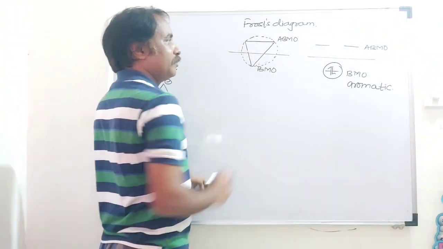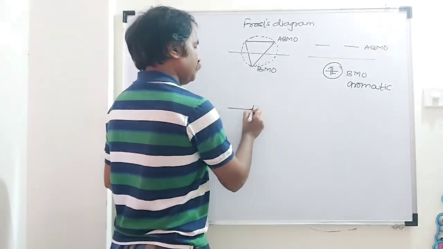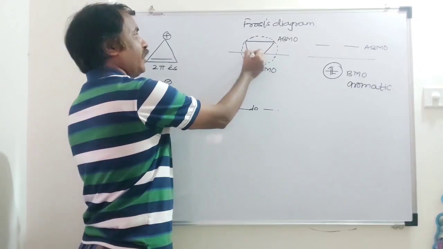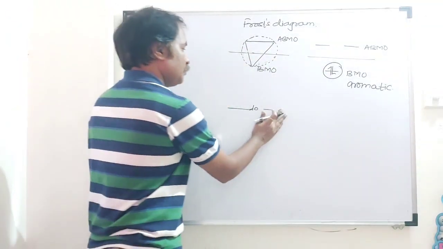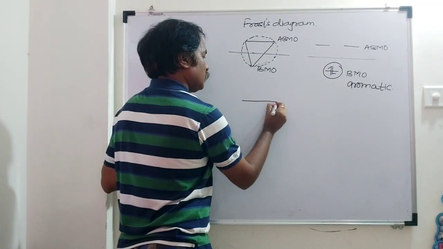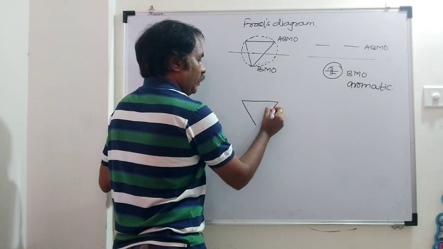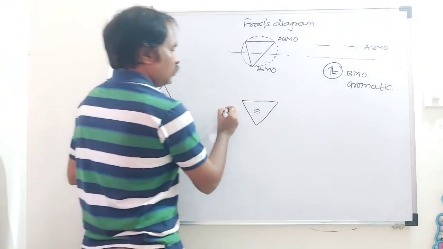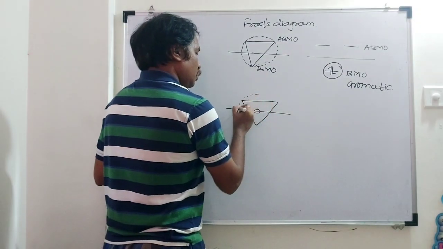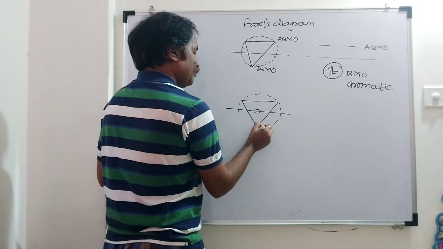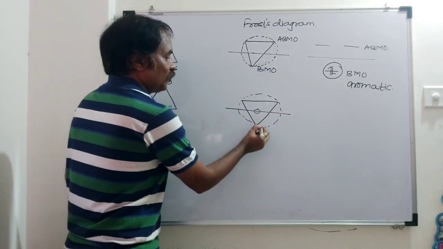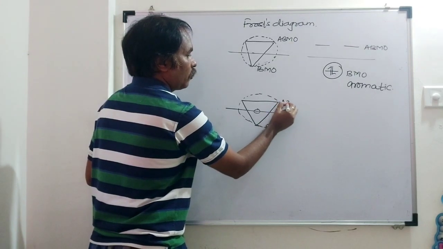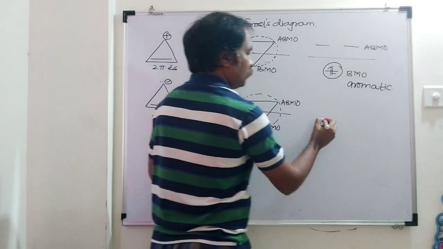Same diagram, it is the same. The difference is that here it is a negative charge. Draw a circle around this. This will be what? Bonding molecular orbital. And these two will be what? Anti-bonding molecular orbitals. The line is the same as it is.